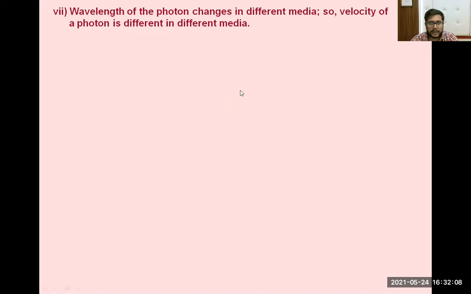Now see the next point here. The next point says that the wavelength of the photon changes in different media.